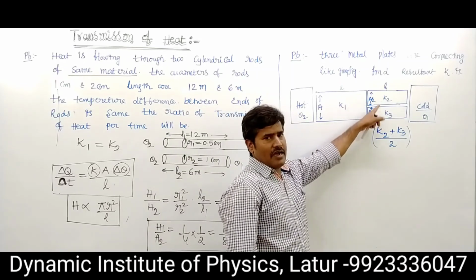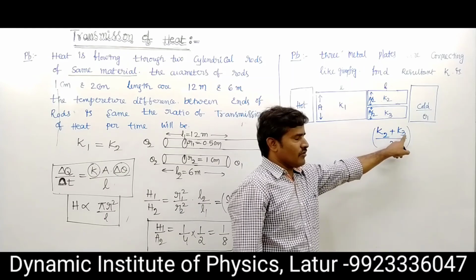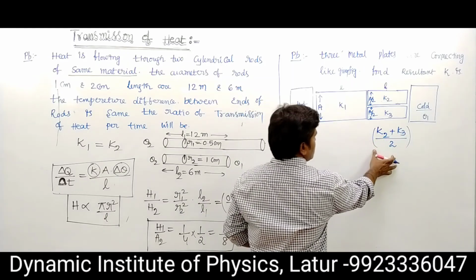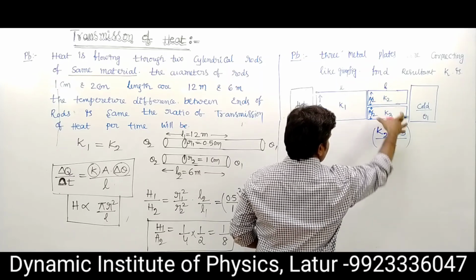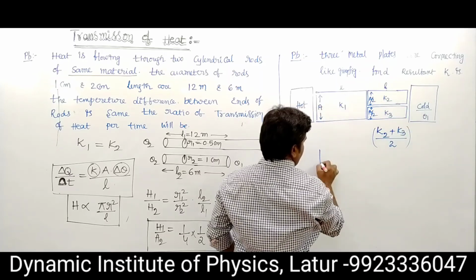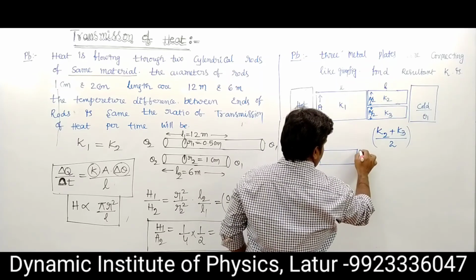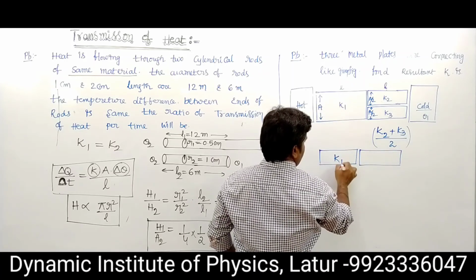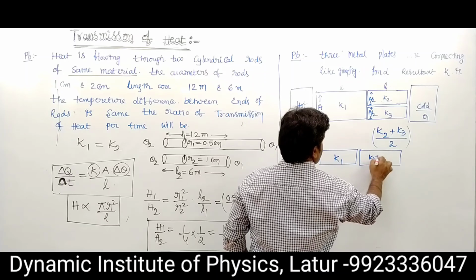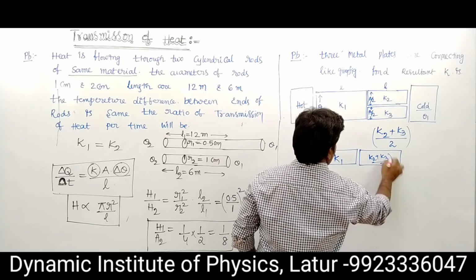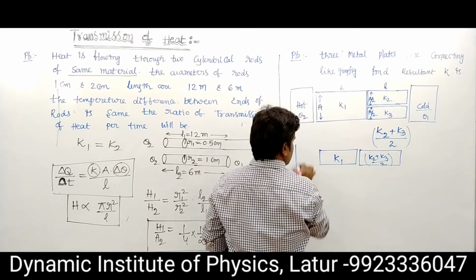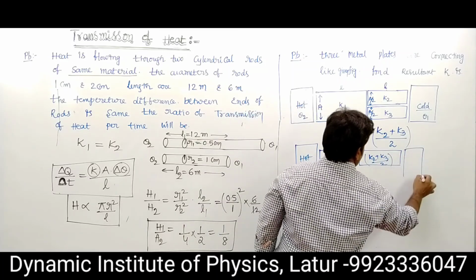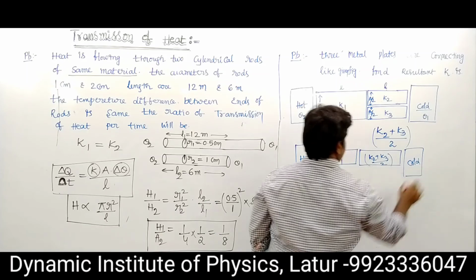If parallel combination, K2 plus K3 by 2. With this combination, the resultant is this. So this is one rod and this is another rod. So these two rods, this is K1 and this is K2 plus K3 upon 2, are connected in series combination. This is a hot surface and this is cold. These are in series combination.